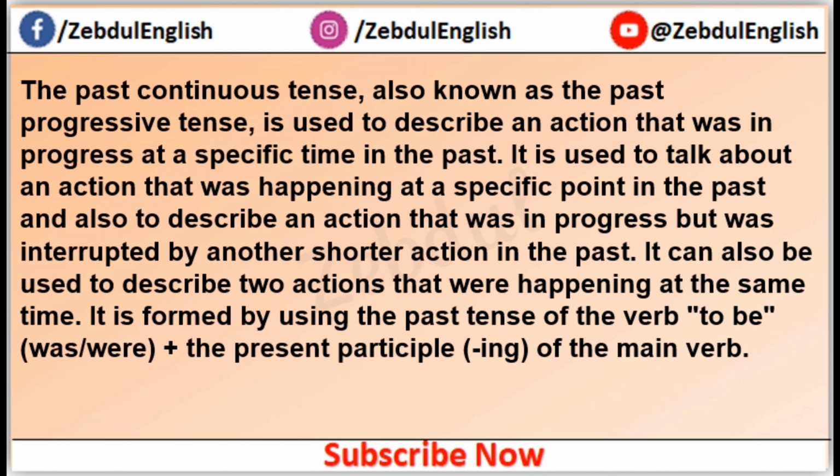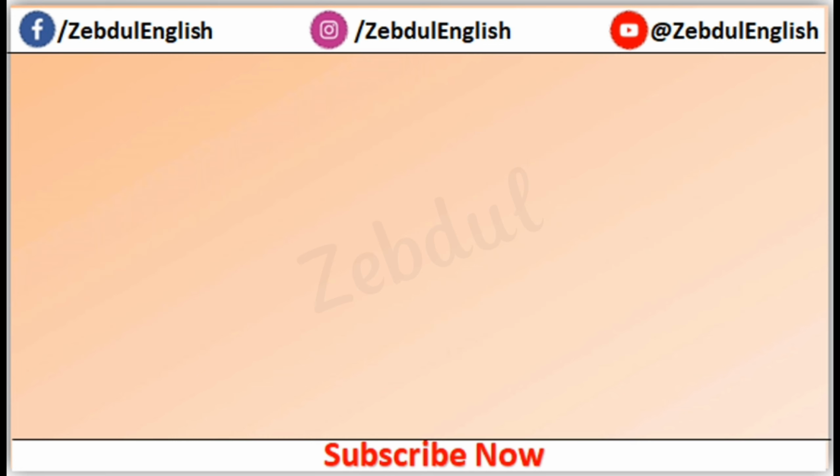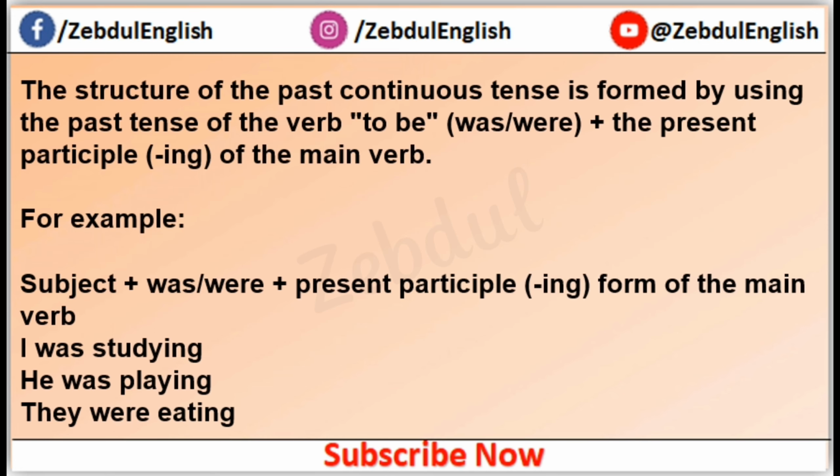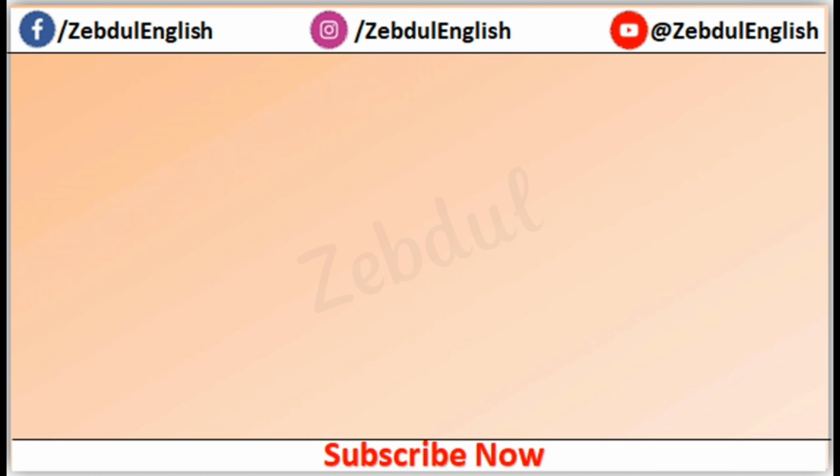It is formed by using the past tense of the verb to be, was or were, and the present participle, the ing form, of the main verb. The structure of past continuous tense is formed by using the past tense of the verb to be, which is was or were, plus the present participle ing of the main verb. I was studying. He was playing. They were eating.